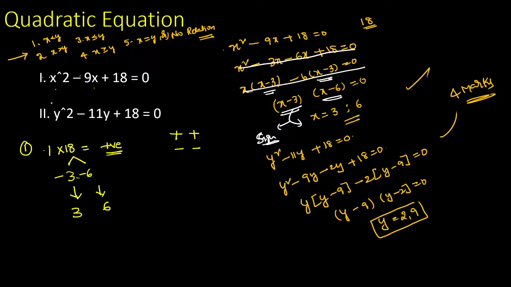Now observe that there is no a value; the a value is 1. That's why I'm not taking any denominators. The values of x are 3 and 6.